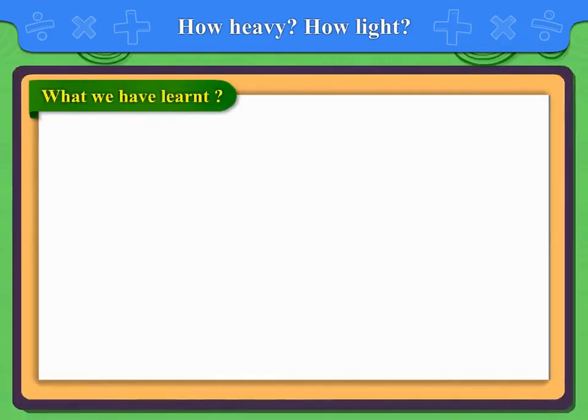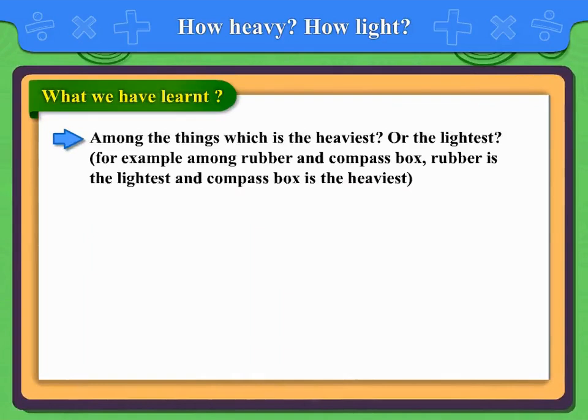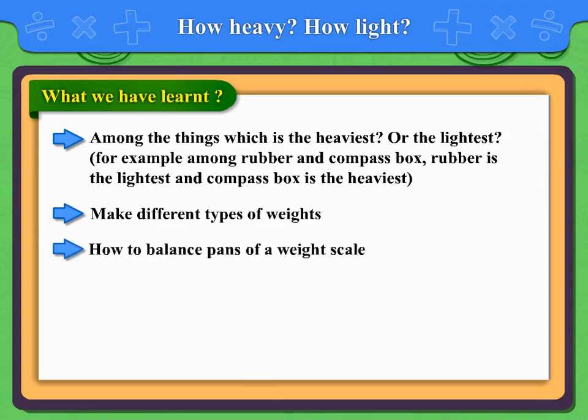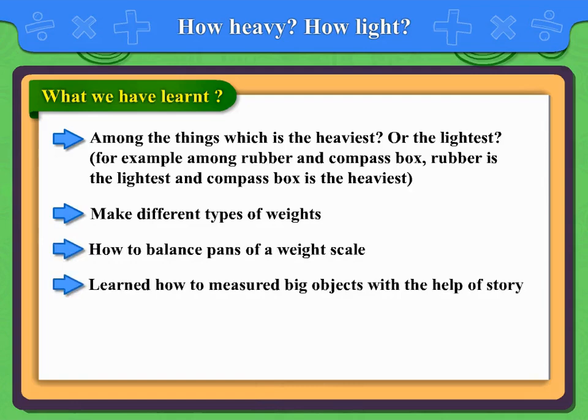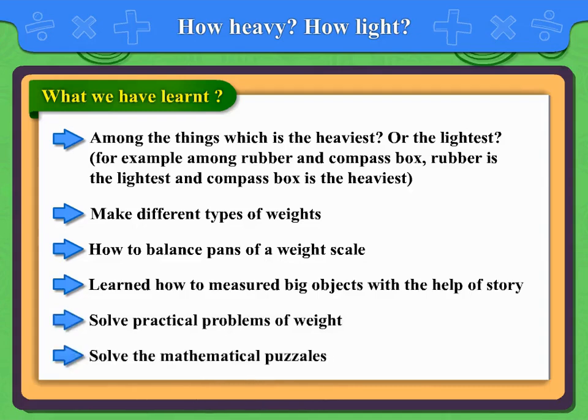What we have learned. Among the things, which is the heaviest or the lightest? For example, among rubber and compass box, rubber is the lightest and compass box is the heaviest. Make different types of weights. How to balance pans of a weighing scale. Learned how to measure big objects with the help of a story. Solve practical problems of weight. Solve the mathematical puzzles.